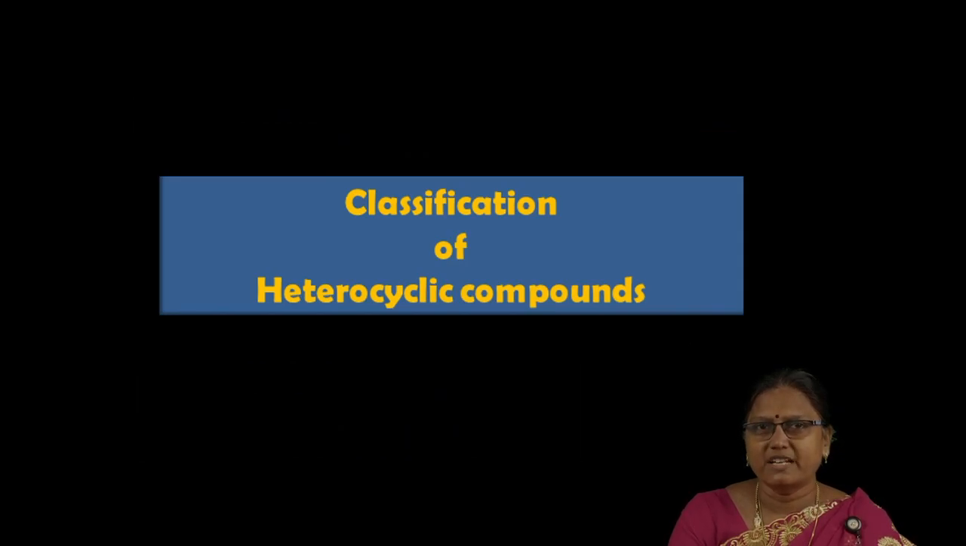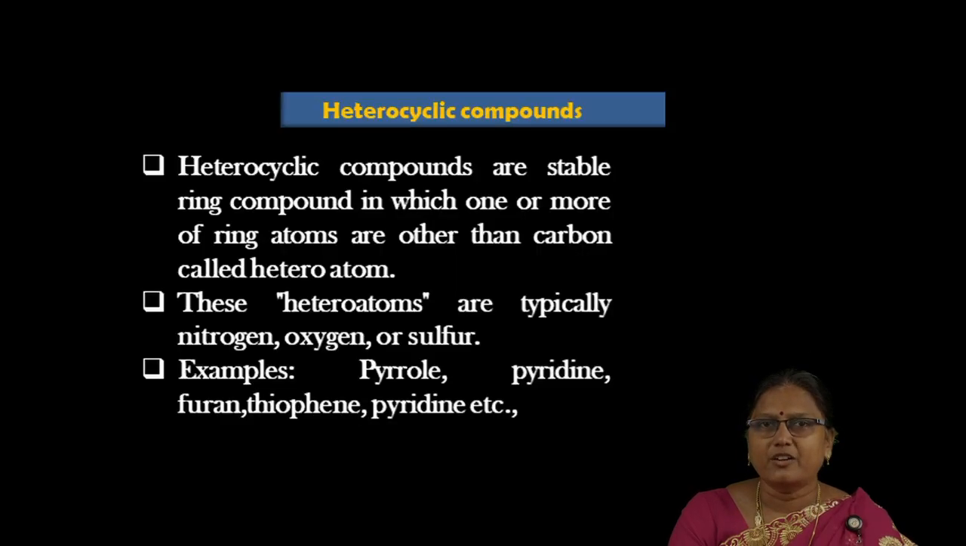Before going into my topic, let me say a few words about what heterocyclic compounds are. Heterocyclic compounds are stable ring structures in which one or more ring atoms are other than carbon, that is, heteroatoms. We know the cyclic stable structure benzene, in which all the ring atoms are carbon. But in heterocyclic compounds, one or more atoms are replaced by heteroatoms like nitrogen, oxygen or sulfur.